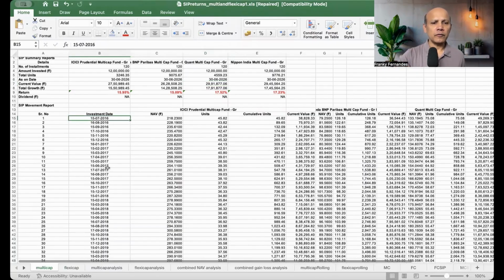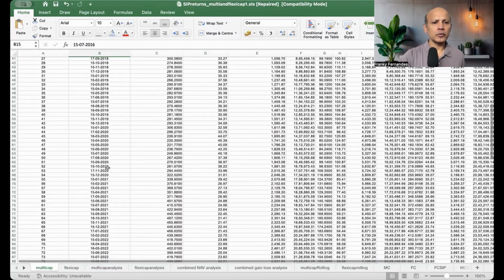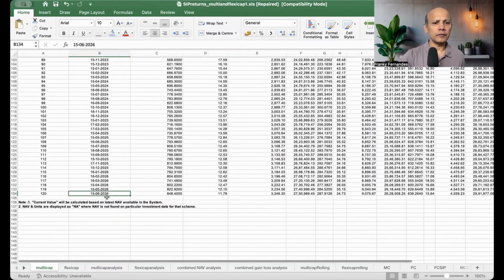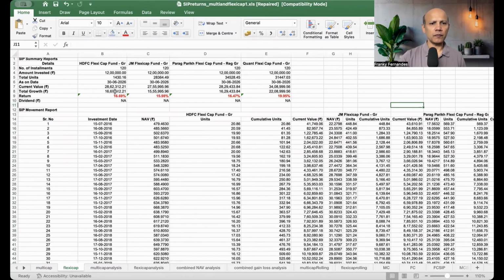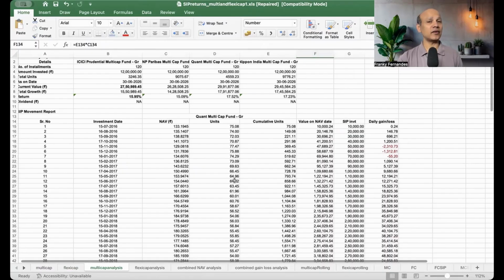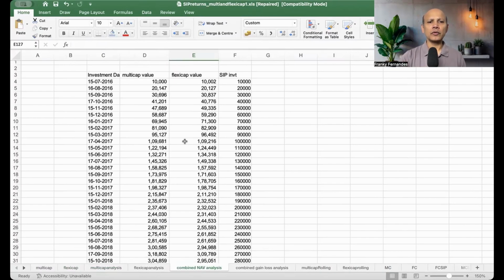So I've taken from 15th July to 15th June. And here I have got the flexicap. These are the 4 funds, and the investment is 12 lakhs. Now let's do a comparison. And I think that is where it gets interesting, right? So here I have used these 2 funds for multi-cap fund. I have used the ICICI Pru, and here I have used HDFC FlexiCap, right?